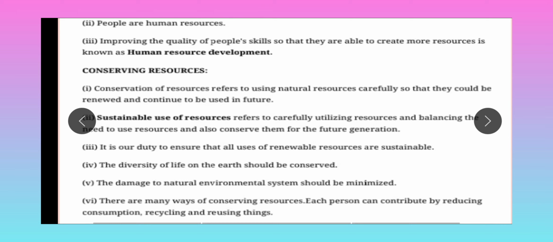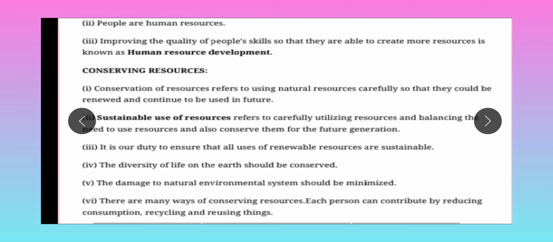Maybe you have heard that petroleum and coal are on the edge of extinction, on the edge of finishing. If we do not use them in a sustainable manner, they will not be there for our future generation. So here the people want to say that we have to conserve the resources for the future.